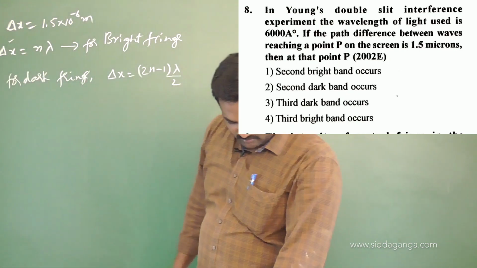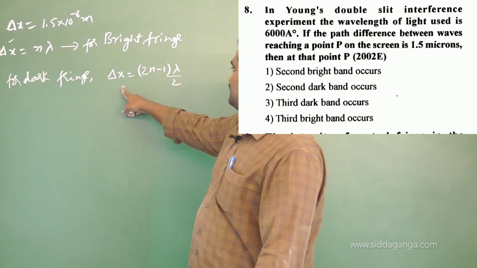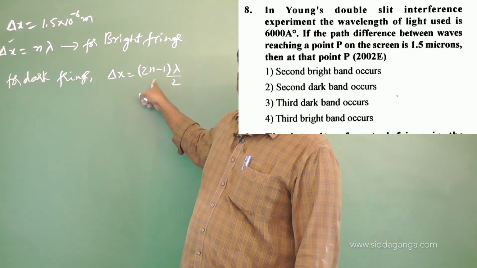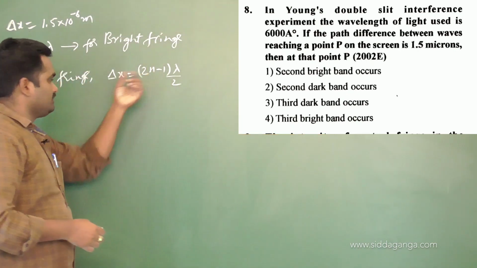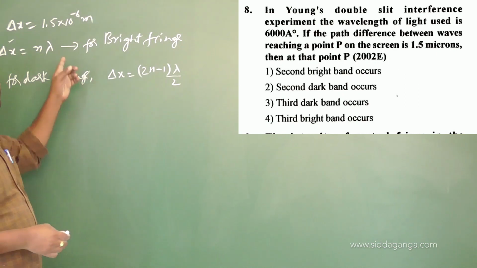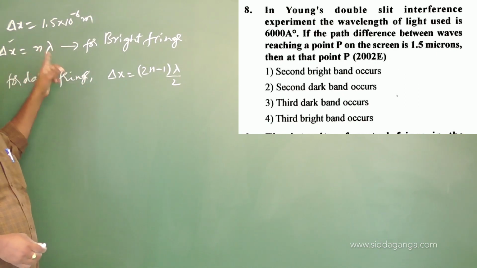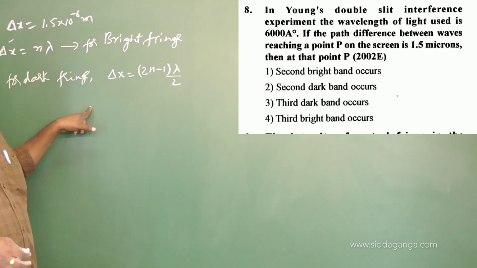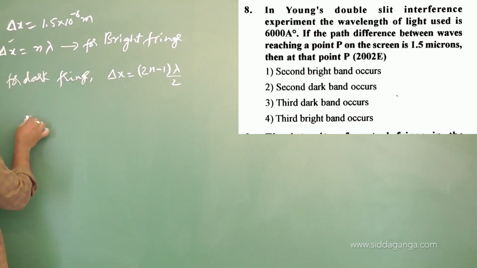So whatever values they have given, lambda value they have given, delta x they have given, you are supposed to find the value of n. For which number you get n as an integer, that you take. If, for example, I substitute for bright fringe and you don't get n as an integer, then there might be a dark fringe formed, not a bright fringe. So let me substitute here for dark fringe first of all.